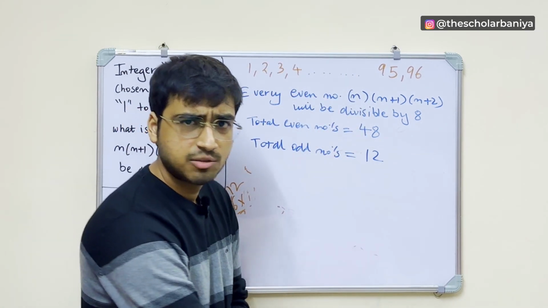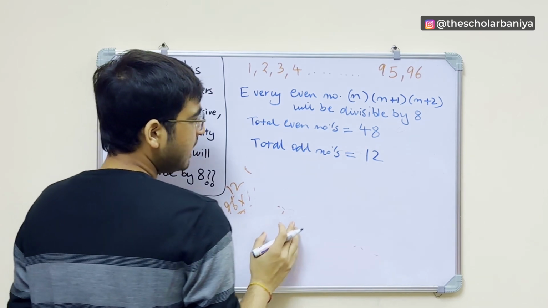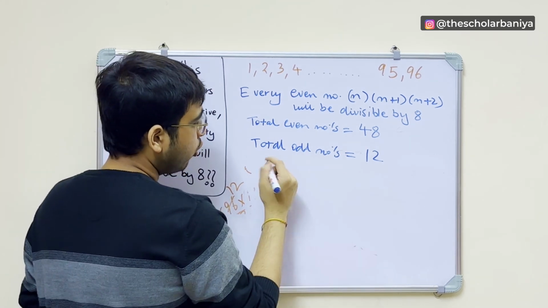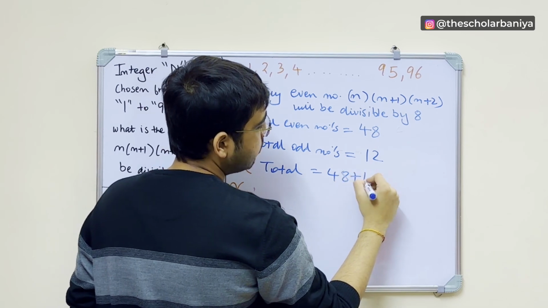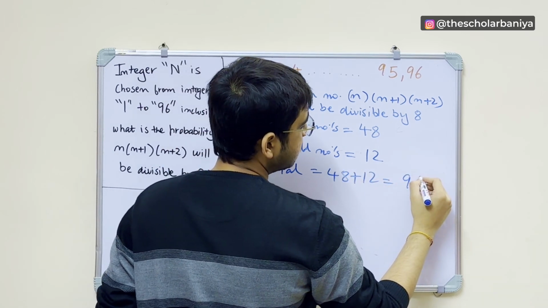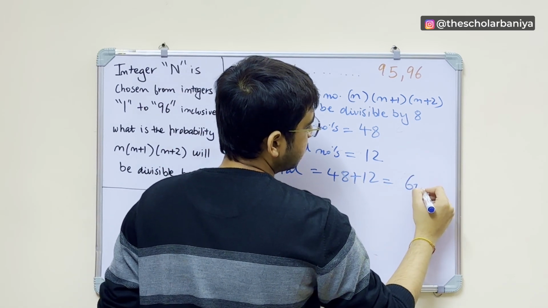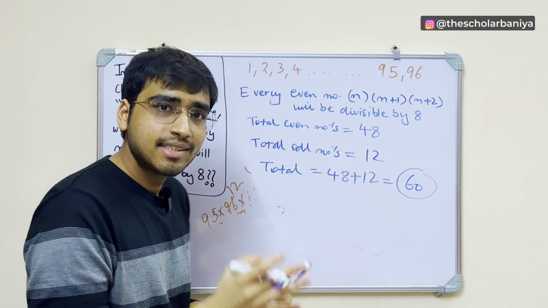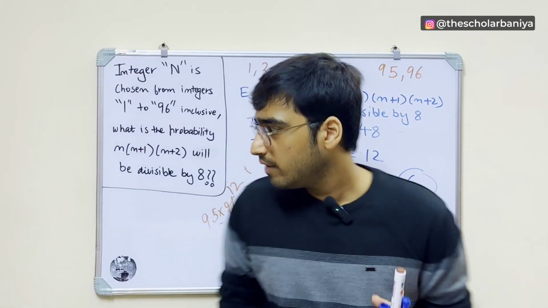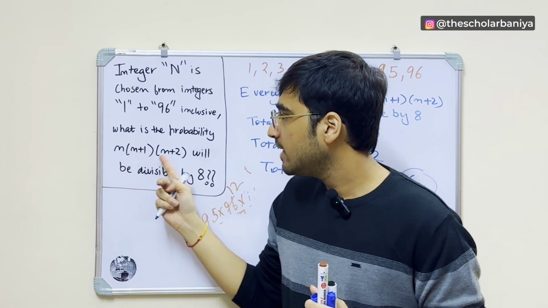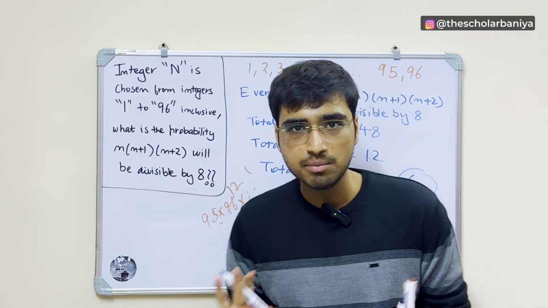I hope this is pretty clear, right? So then total how many numbers are there? Total will be 48 plus 12, which is 60. So there are a total of 60 numbers from 1 to 96 for which n into n plus 1 into n plus 2 will be divisible by 8.